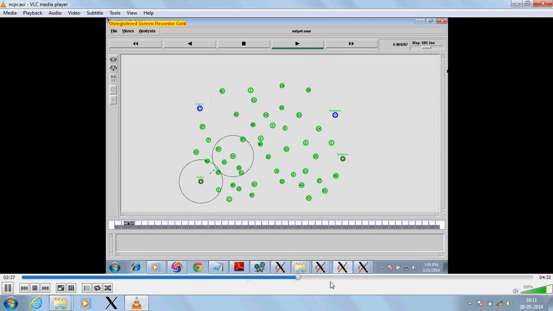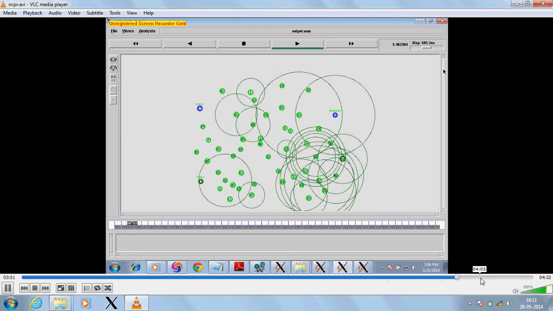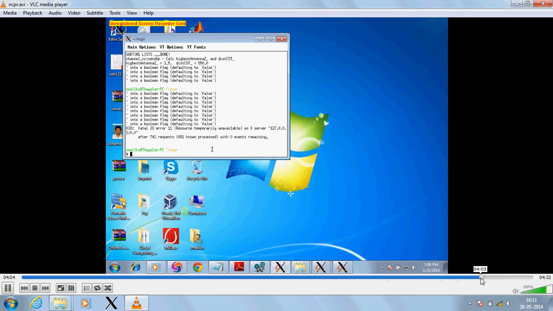Now the report can be generated. The report has been evaluated based on the QoS metrics. Now the total number of nodes transmitted, the total number of nodes received and the lost packets have been given in the report version.